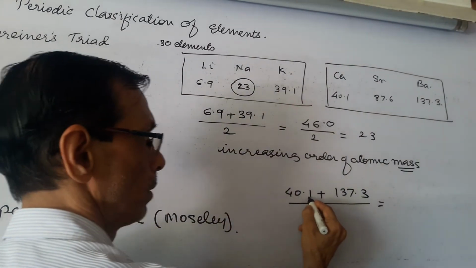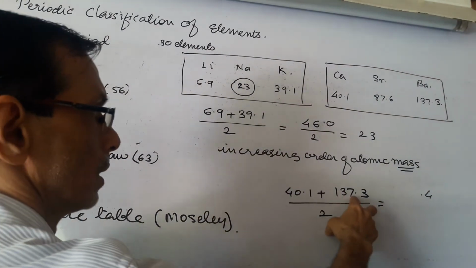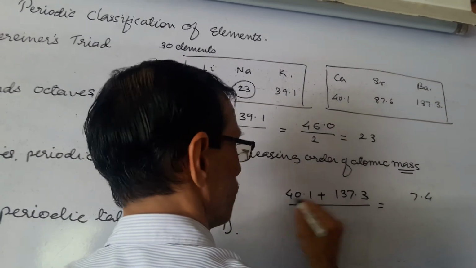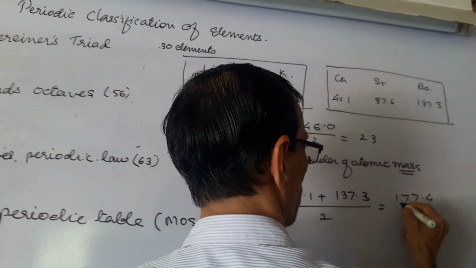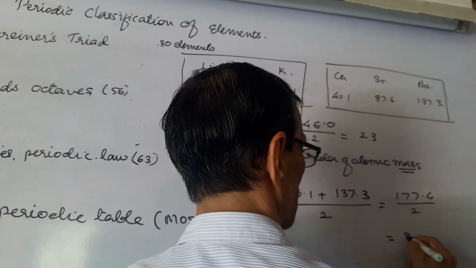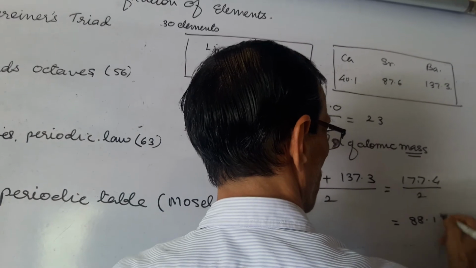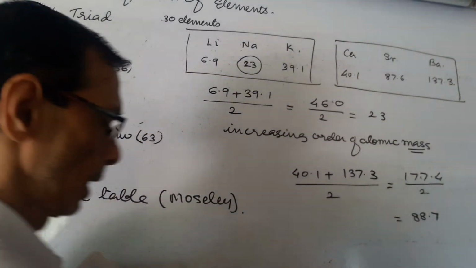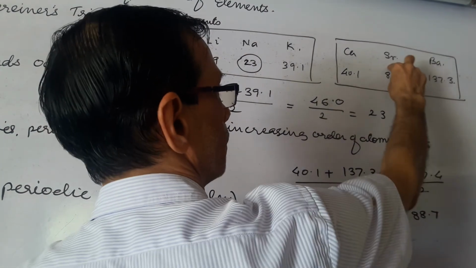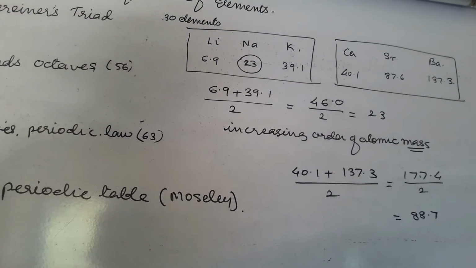Adding, we get 177.4, divided by 2, which is 88.7. So approximately, you'll find this. And in this way he made the triads. One more triad is also given here.